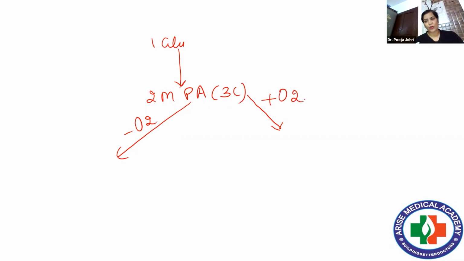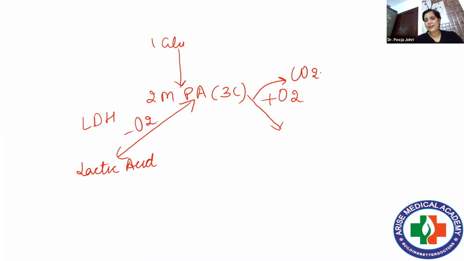Oxygen, mitochondria. Absence of oxygen in the muscle. And that is what exactly happens. When pyruvic acid in the absence of oxygen undergoes a reaction or dehydrogenation, it forms lactic acid. And this reaction is reversible, and the enzyme is lactate dehydrogenase.